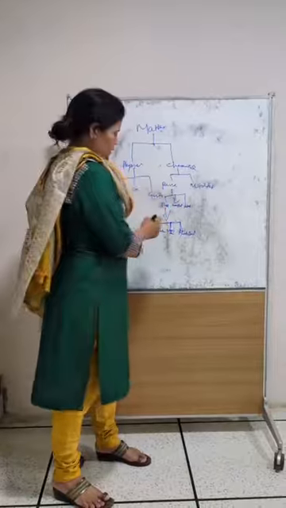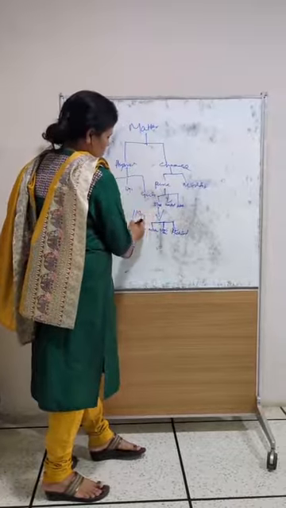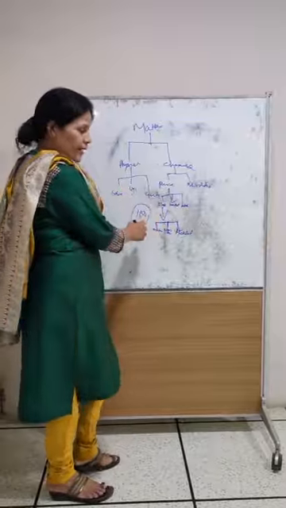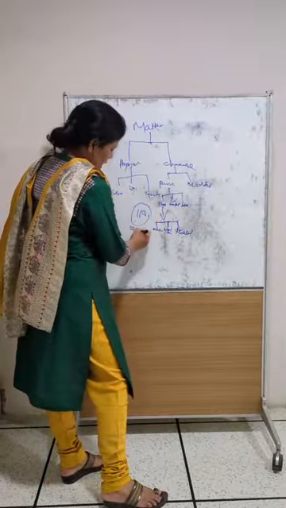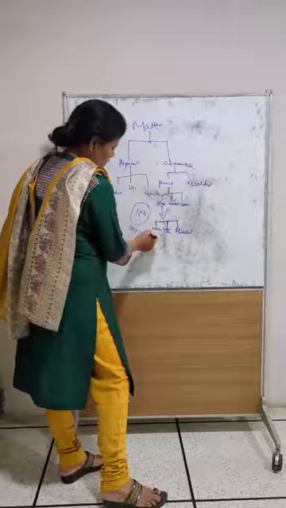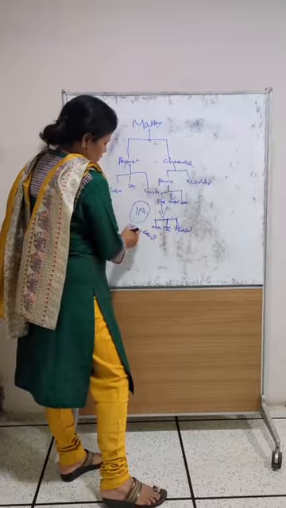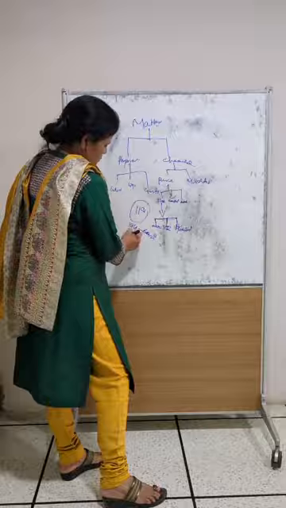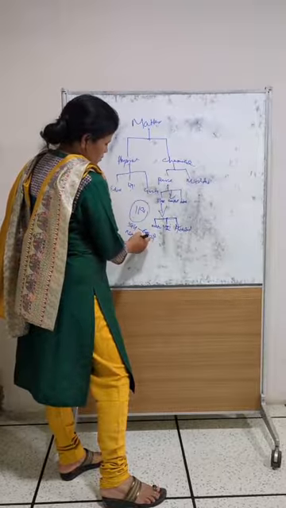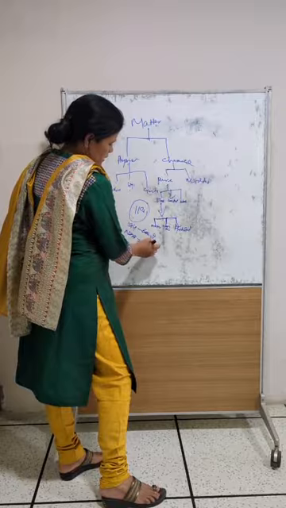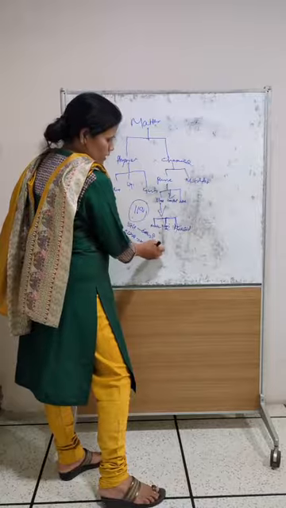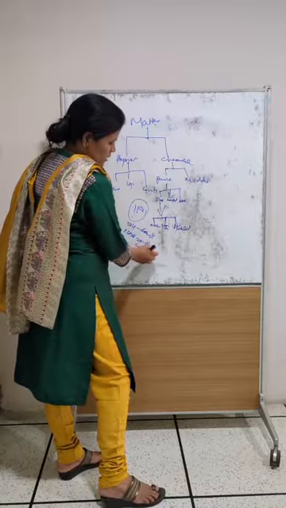Mainly 118 elements are there. From 118, 94 we get from earth, and the last 24 are the synthetic elements which we got from nuclear reactions.